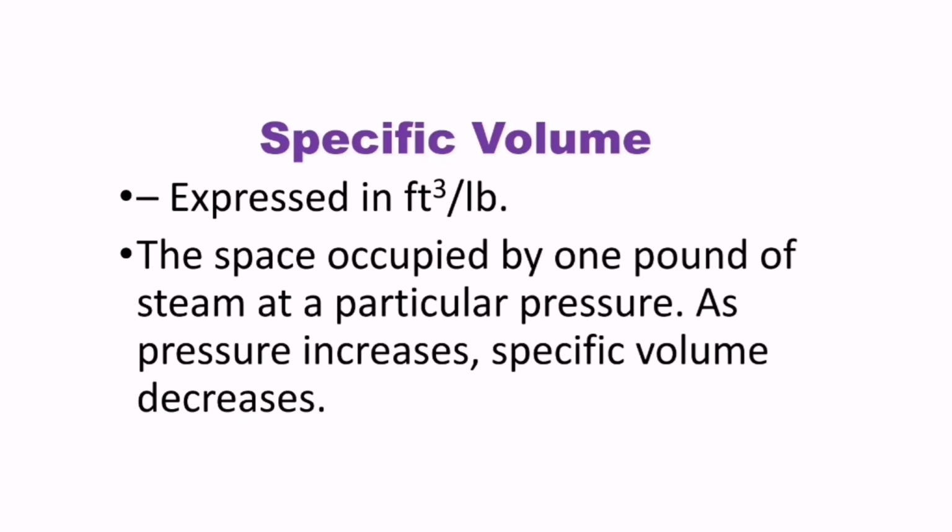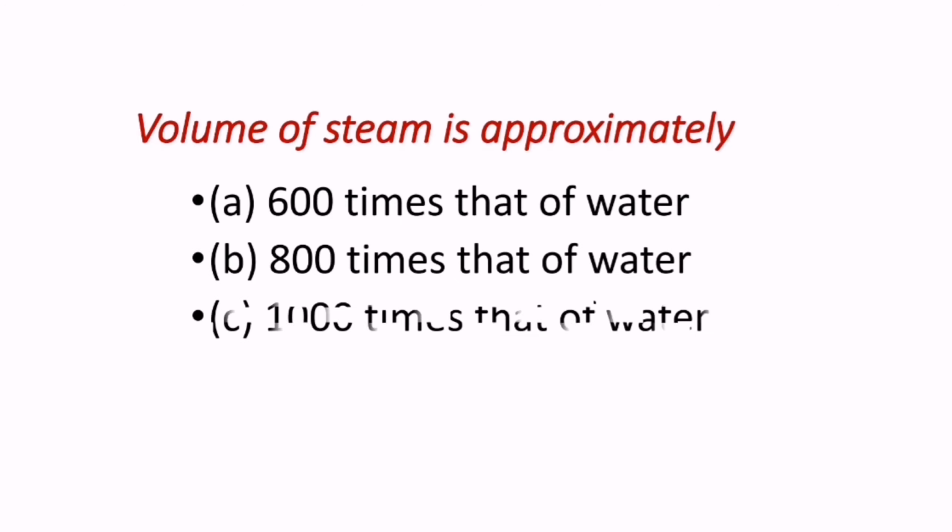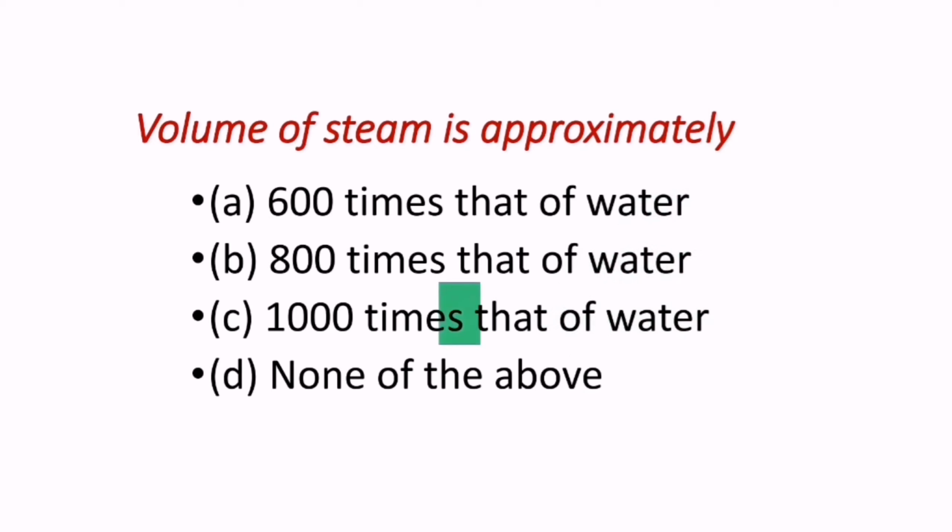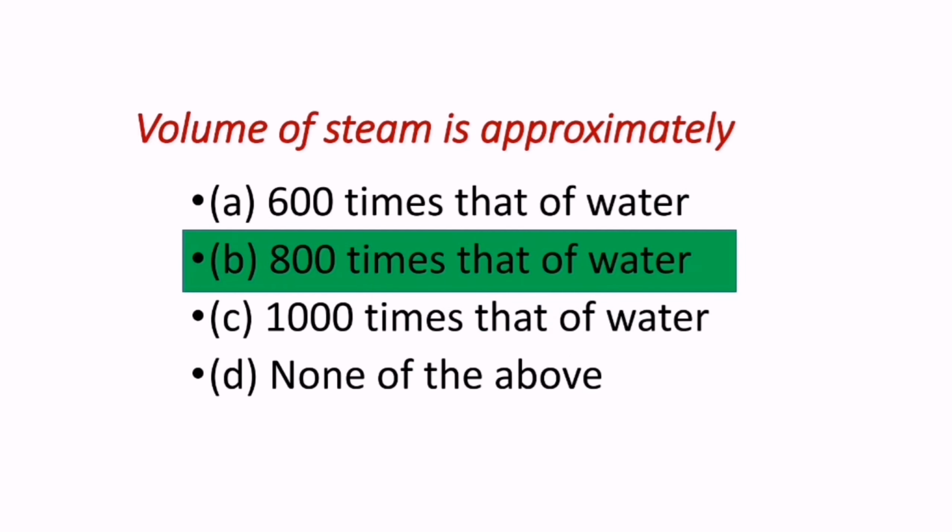What is specific volume? It is expressed in cubic feet per pound. It is the space occupied by 1 pound of steam at a particular pressure. As pressure increases, specific volume decreases. The volume of steam is approximately 800 times that of water.